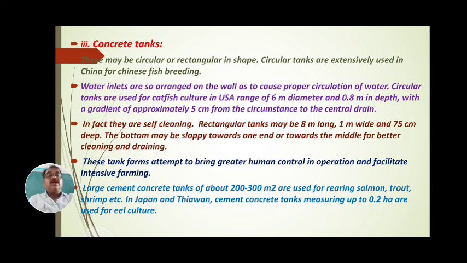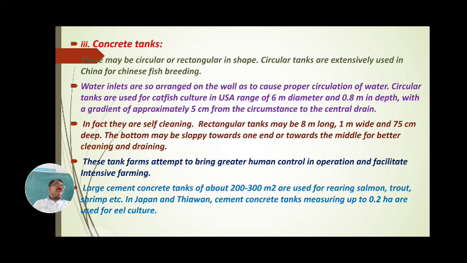Large cement concrete tanks of about 200 to 300 meters square are used for rearing salmon, trout, and shrimp.